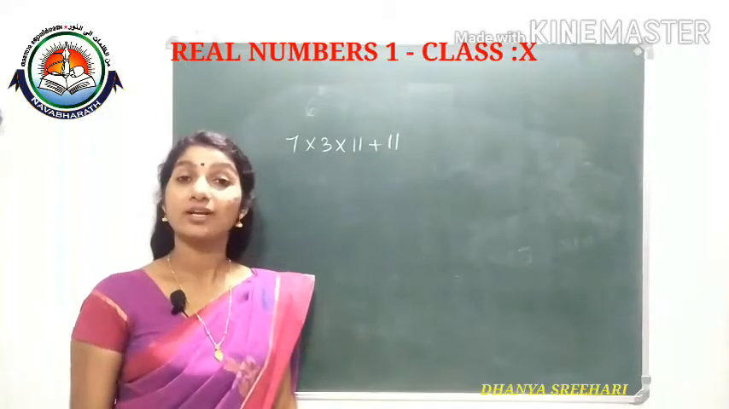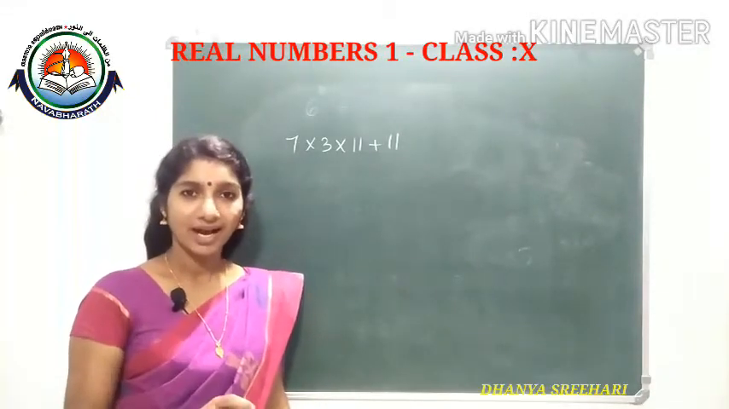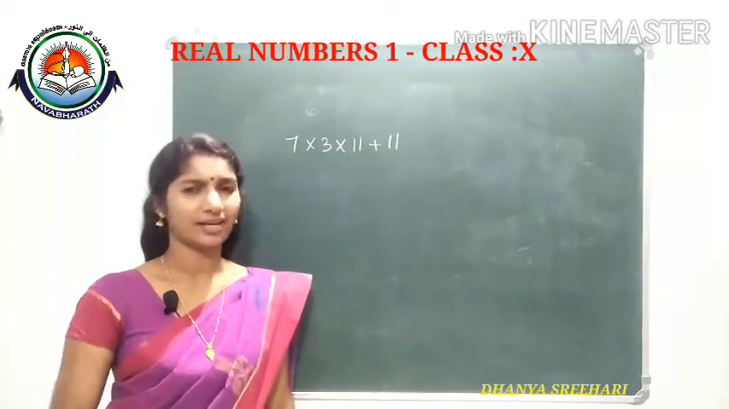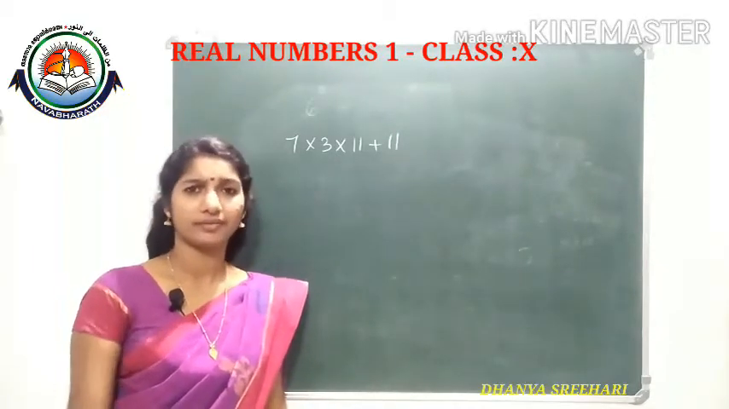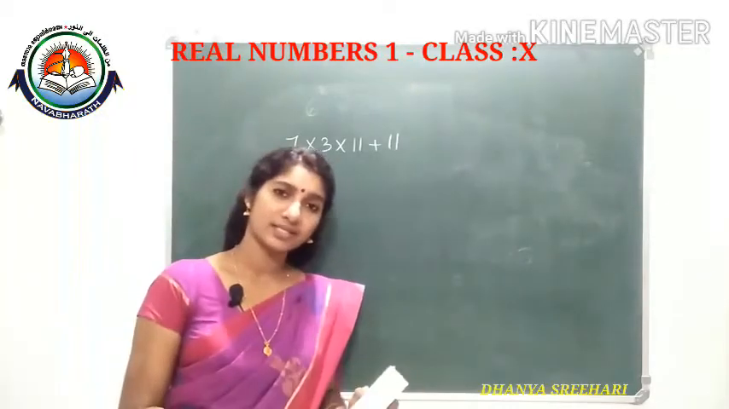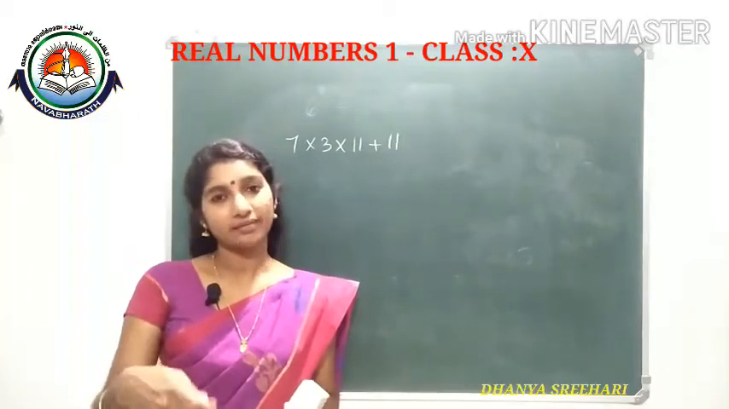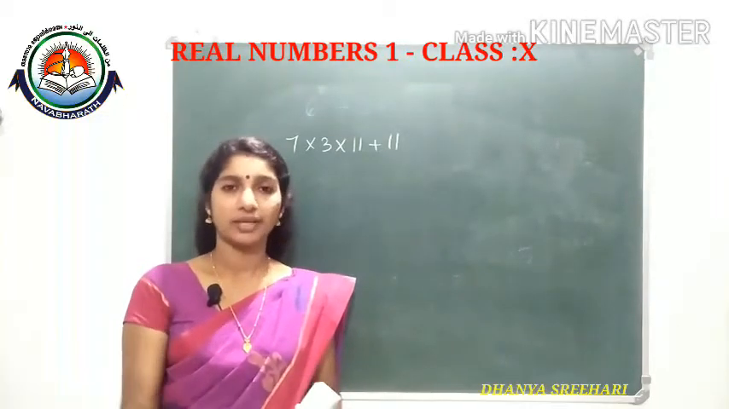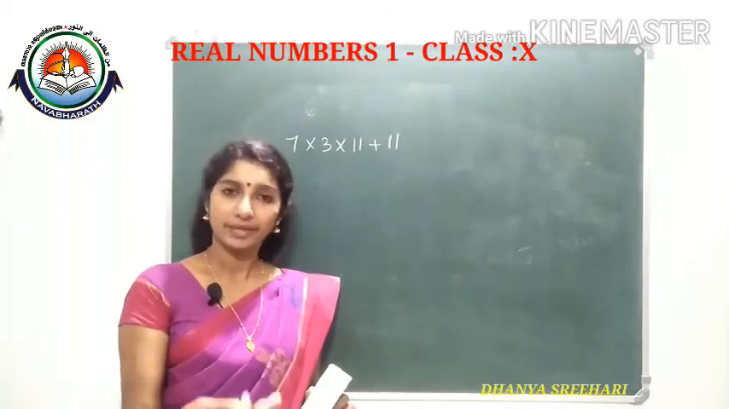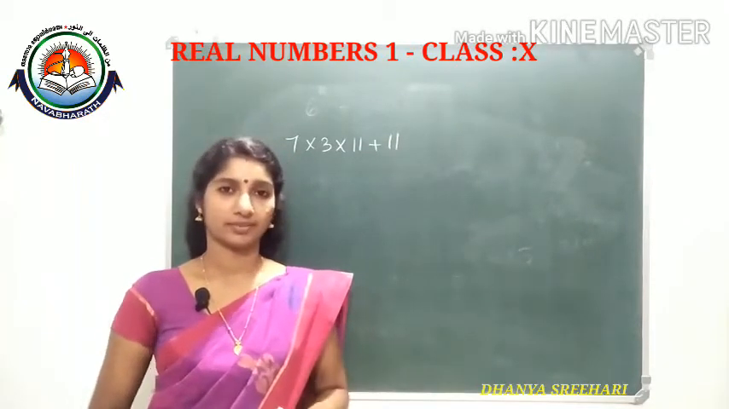When will you say it's a composite number? A composite number means it should have a proper factor. At least one proper factor should be there. Then only we will call it a composite number. Isn't it? 1 and the number itself are factors of every number. Other than that, if one more number is a factor, we can call it a composite number.